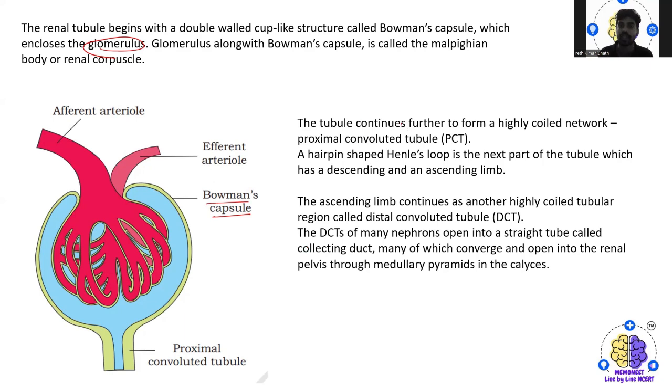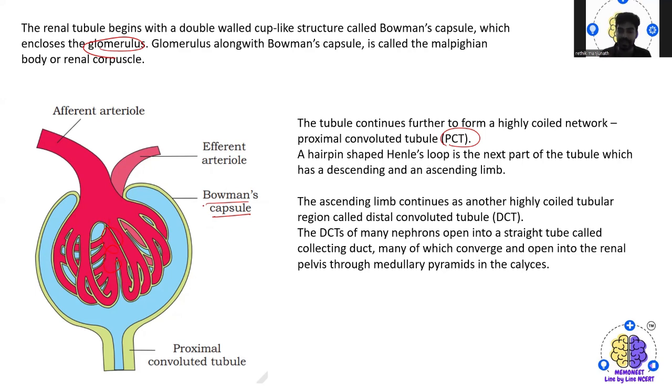So now the tubule continues further to form a highly coiled network. So this highly coiled network is actually called the PCT, that is, the proximal convoluted tubule. Okay, this proximal convoluted tubule is a highly coiled network, and then the hairpin-shaped Henle's loop in the next part of the tubule, which has a descending and ascending limb.